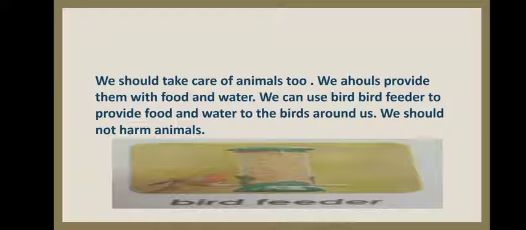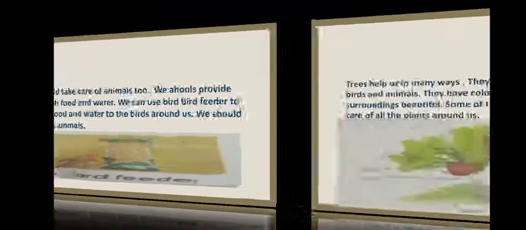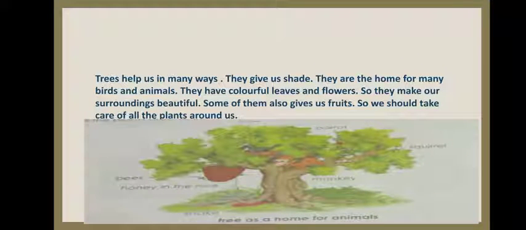We can use a bird feeder to provide food and water to the birds around us. We should not harm animals. We need to protect animals too. We need to feed birds, we need to feed dogs, we need to feed cats. Then only we can see these animals.